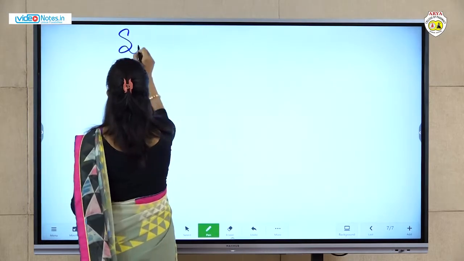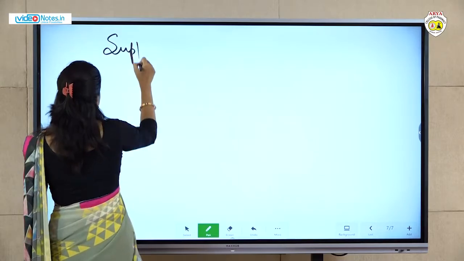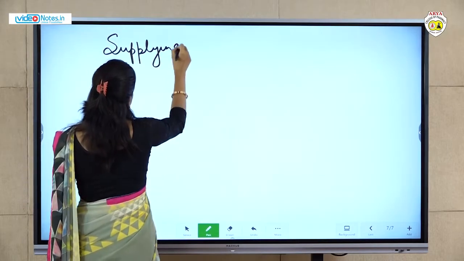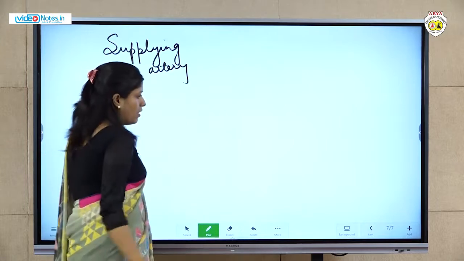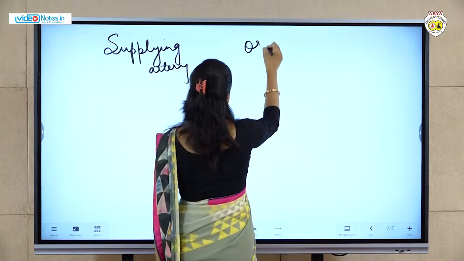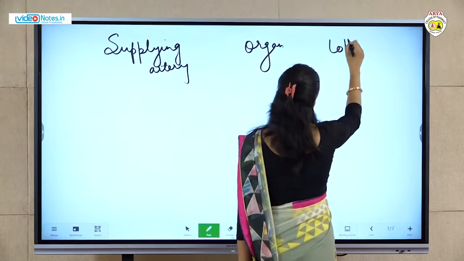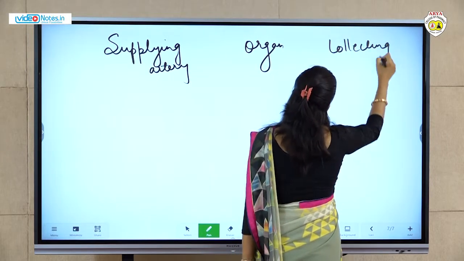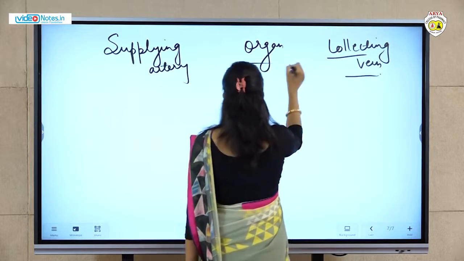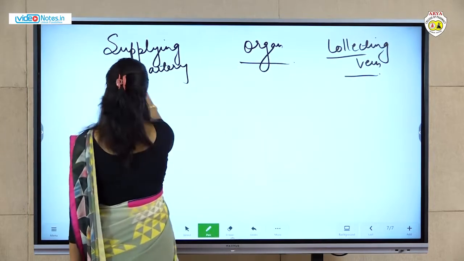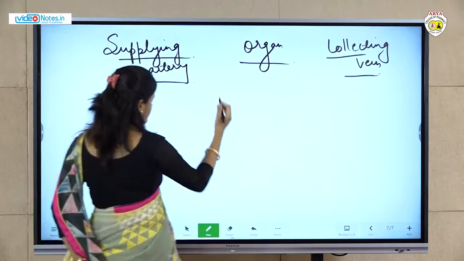So supplying artery, organ, and collecting vein. First I will write the organs.